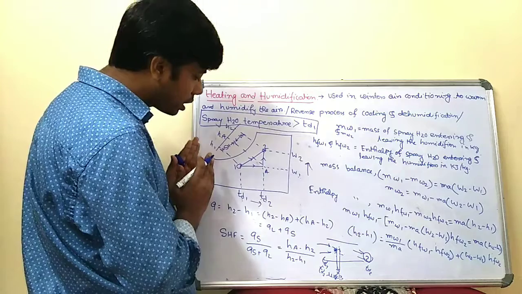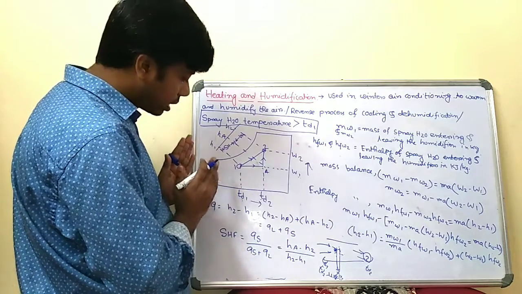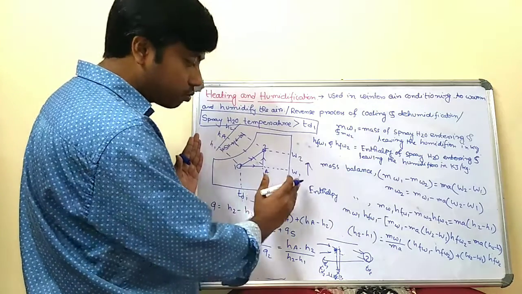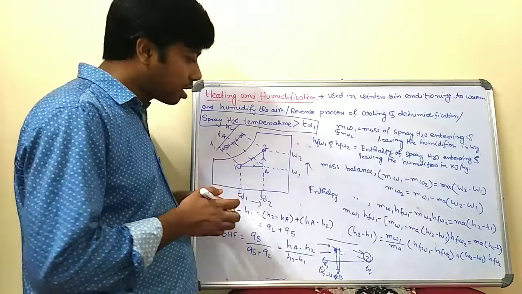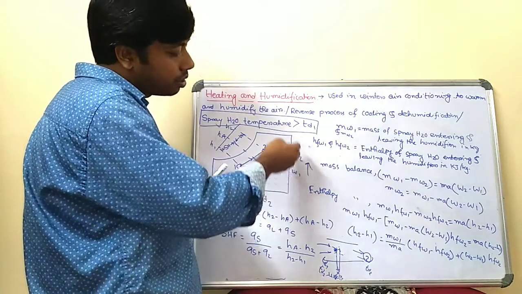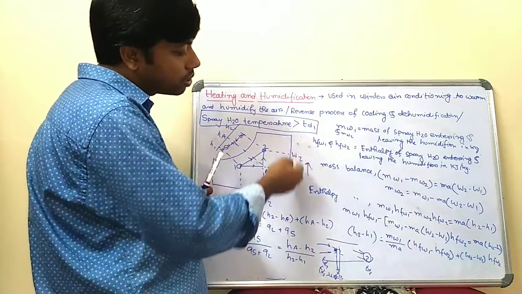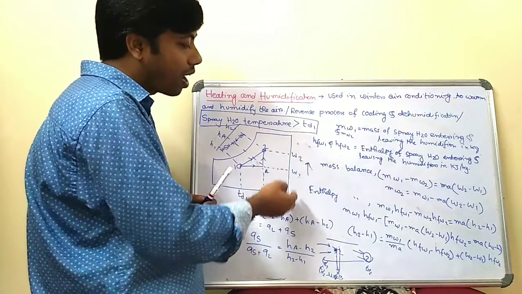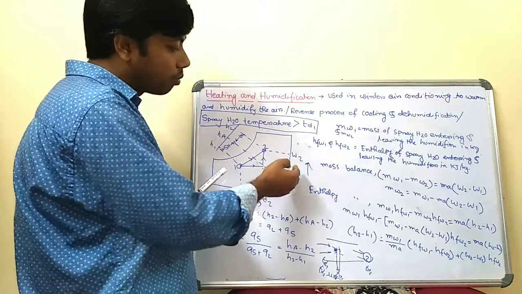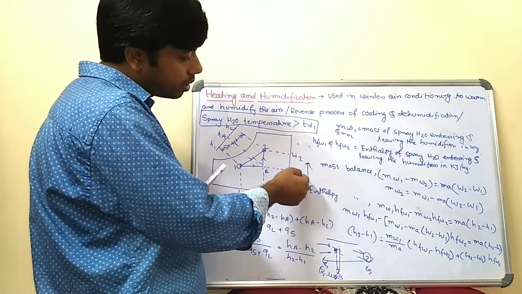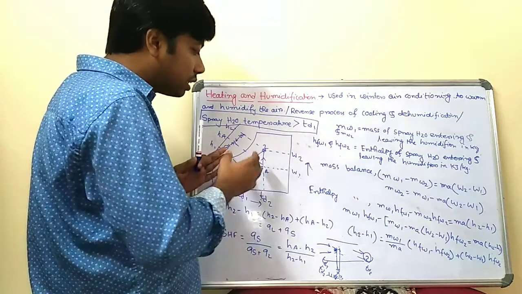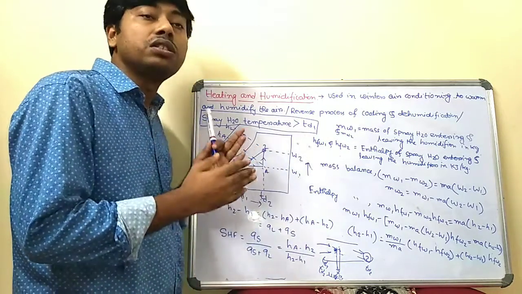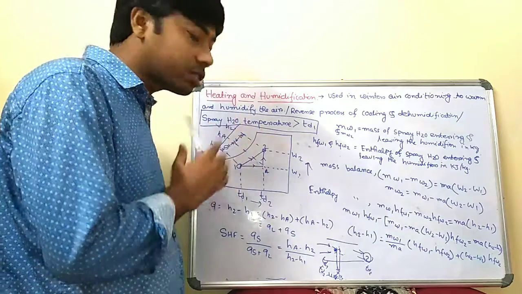As you go along your psychrometric chart from left to right on the x-axis, it indicates that the temperature increases. Similarly, when you look at the y-axis, the specific humidity line, you see that the specific humidity increases because of the heating and humidification process. So 1 to 2 is the process which indicates heating and humidification.